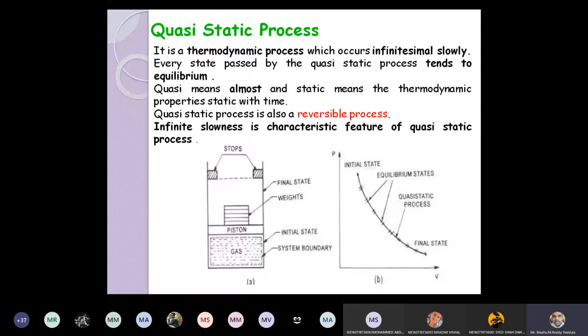Right. Now, a very important property, quasi-static process. As the name implies, quasi means it's almost slow. The meaning of quasi is infinitesimally slow process. That process is called a quasi-static process.